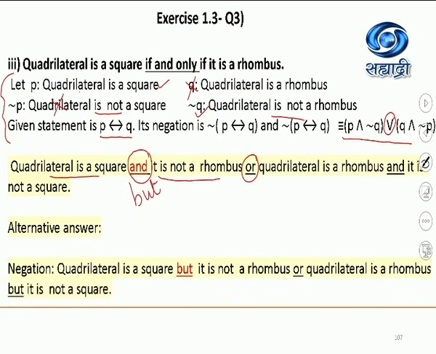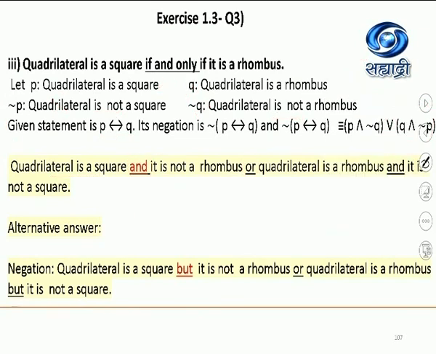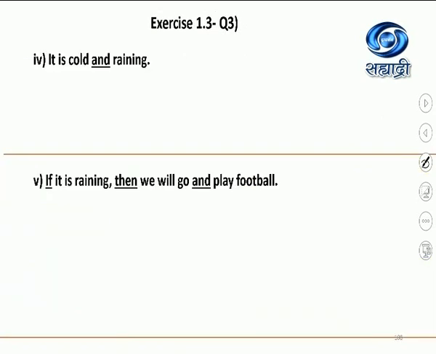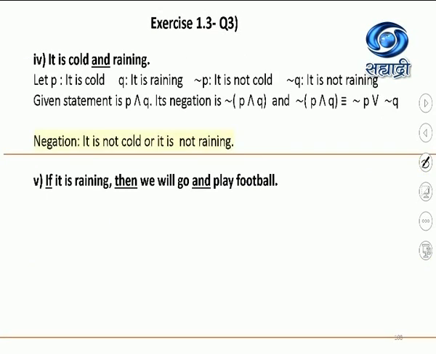This part is very crucial to write the negation. So make it a point that you are writing the statements correctly. I'll remove the ink notations so that it becomes simple, visual for you. You have to underline the verbal form, underline the connectives and use the proper rule. We have only the 4th and the 5th from exercise 1.3 question 3 as the homework, which you can complete on your own. 4th one, I will do the 5th sum.